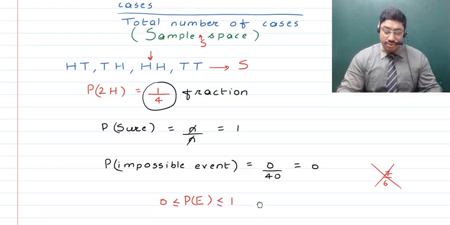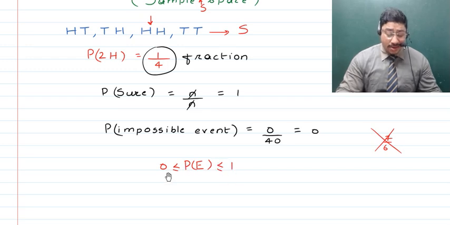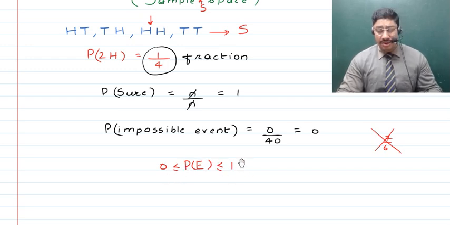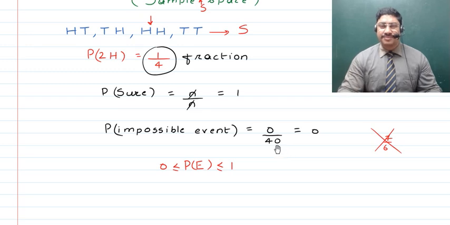So do remember that whenever you talk about the probability of an event, it always lies between 0 and 1, including 0 and 1. Obviously it is going to be 0 for an impossible event, and it is going to be 1 for a sure event. Now if you talk about the probability of any other event which is happening, then it has to have its probability between 0 and 1, like 0.4, 0.37, 0.93.